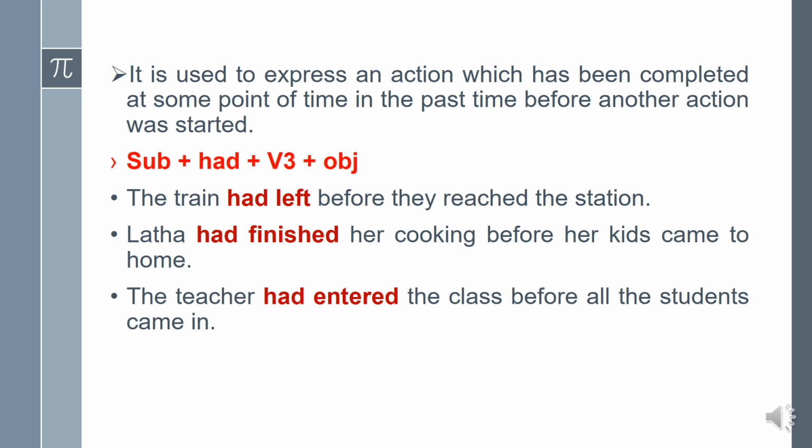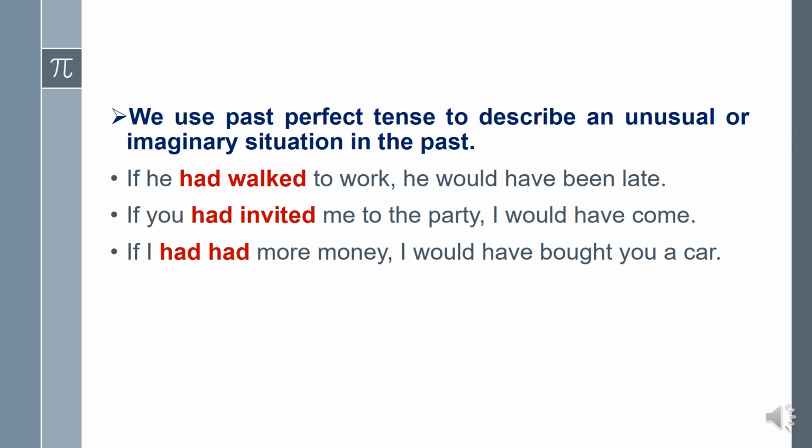I hope you understood. Past perfect tense is used to express the earlier action. Okay, if there are two actions, the earlier action must be expressed in past perfect tense. We use past perfect tense to describe an unusual or imaginary situation in the past. Okay, past perfect tense is also used to describe an imaginary situation or unusual situation in the past.